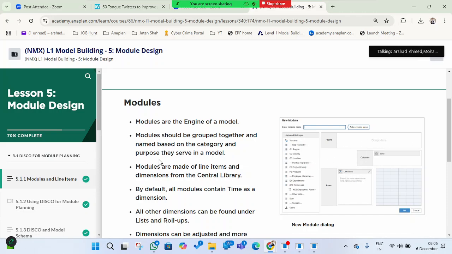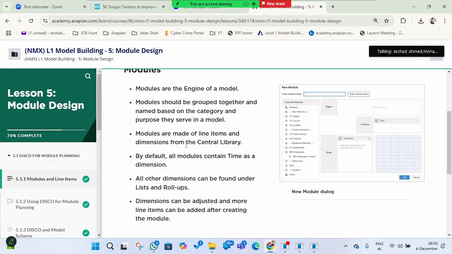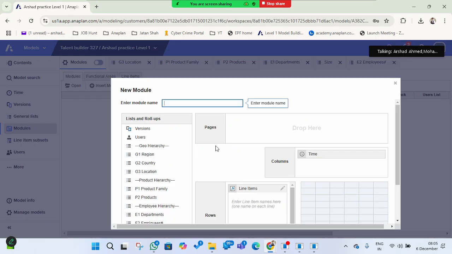The second and third points: modules are made up of line items and dimensions from the central library. Because modules have multiple line items, we can create many line items based on the requirement and view the data. Like I showed you with the employee list, it has multiple lines. In the same way you have multiple line items in a module. In a line item you can insert formulas and functions and use them to get results. This is the module design.